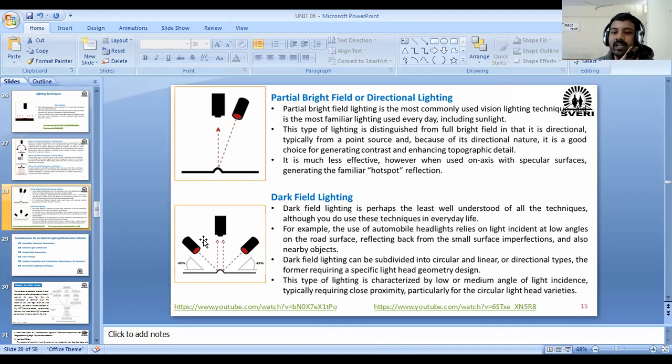Similarly, dark field lighting can be subdivided into circular and linear or directional types, the former requiring a specific light head geometry design. This type of lighting is characterized by low or medium angle of light incidence, typically requiring close proximity, particularly for the circular light head varieties.